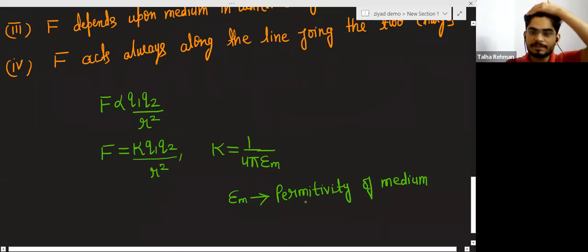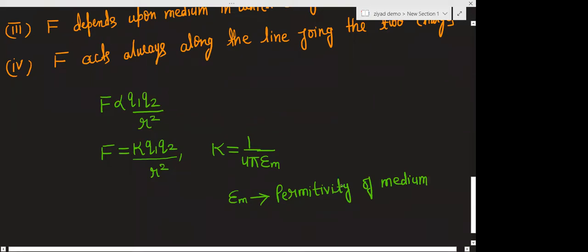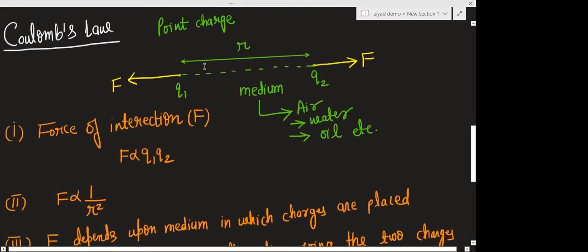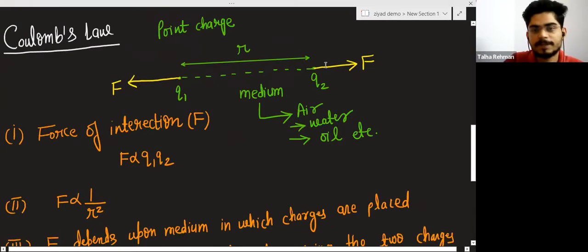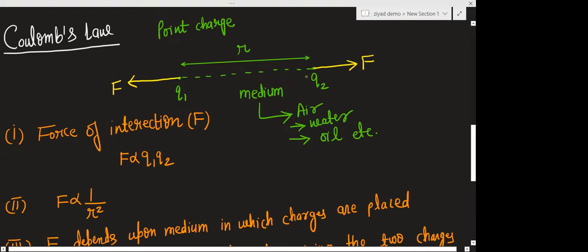We will discuss this permittivity later. Just suppose two charges are placed here. When we change the medium, the electric field due to these charges will change due to the permittivity.